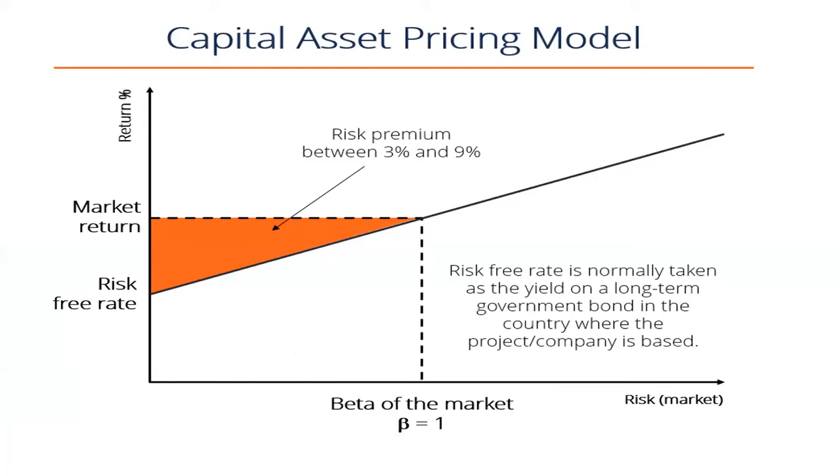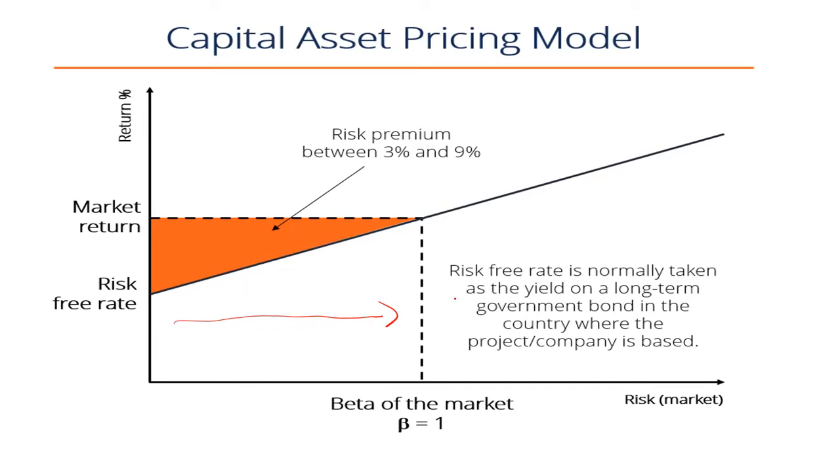So this is the diagram of the CAPM model. Here on the horizontal axis, we see beta of the market, which is equal to 1. And on the vertical axis, we see the risk-free rate and the market return. This portion states that the risk-free rate is normally taken as the yield of long-term government bonds in the country where the project's company is based. Okay.